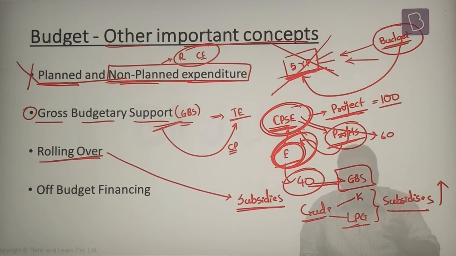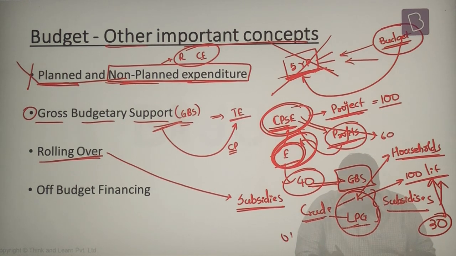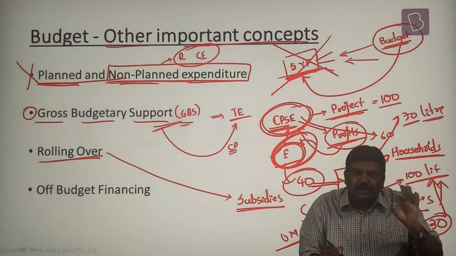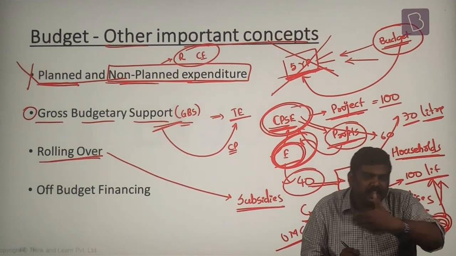A certain amount is given by the government, as a result of which, when these goods are supplied to the households, the prices are lesser. Just a hypothetical example, if the cost of kerosene was 100 rupees per liter, the government would pay, let's say hypothetically, 30 rupees to an OMC, as a result of which this OMC would supply the kerosene to the households at 70 rupees per liter. But more importantly, the Government of India has incurred a subsidy of 30 rupees. That is a part of the revenue expenditure.